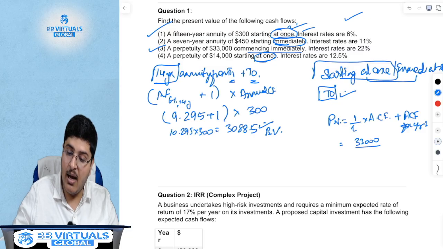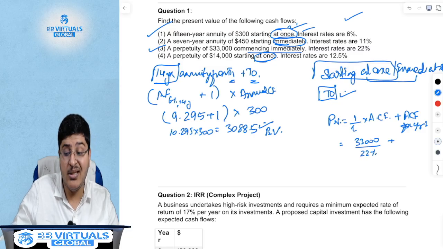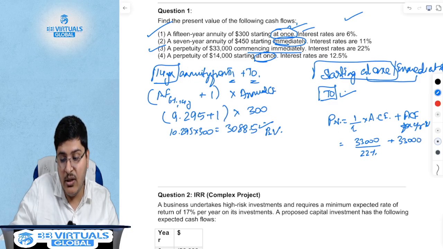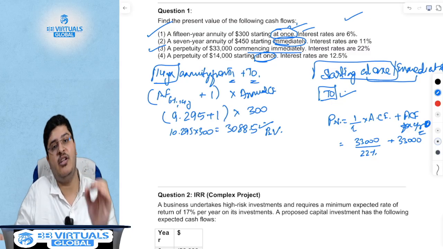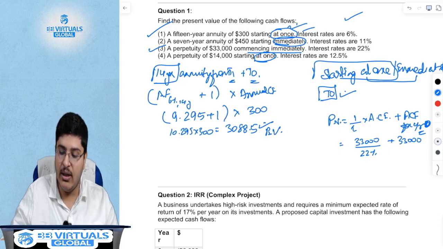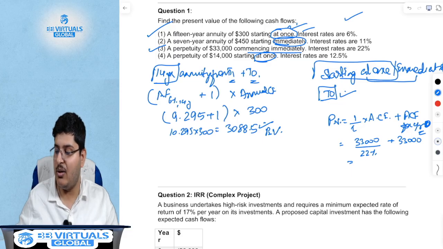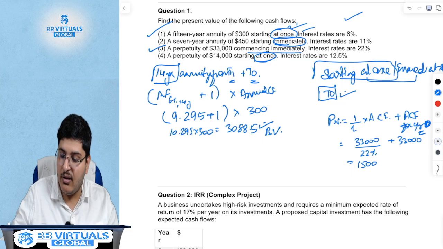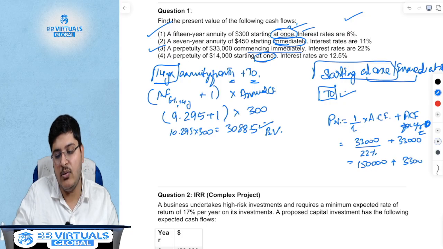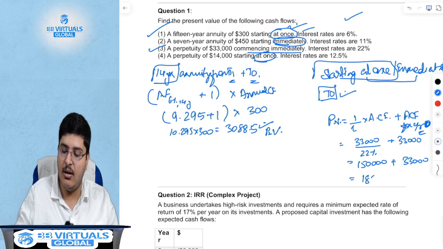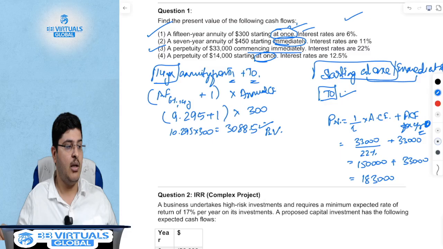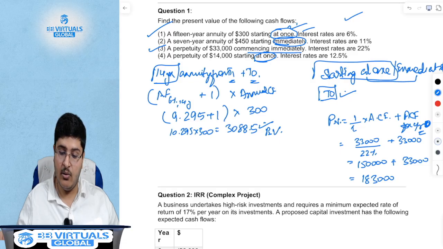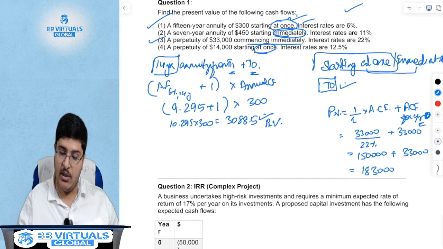33,000 divided by R. What is R over here? 22%, plus 33,000 of year 0, as in of today, because the value of 33,000 today is 33,000. There is no need to do any discounting, and hence 33,000 divided by 22%, which is 1,50,000, plus the 33,000, the value of which is 33,000 today. The answer is 1,83,000. This is how we would calculate perpetuity. 1,83,000. Right?